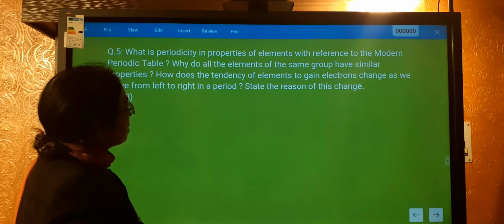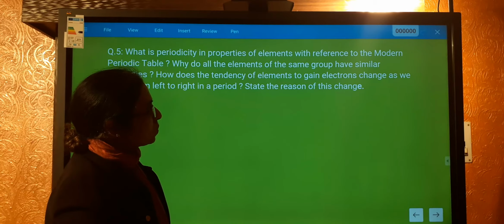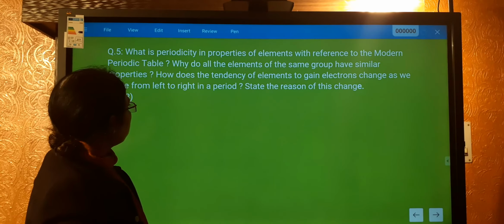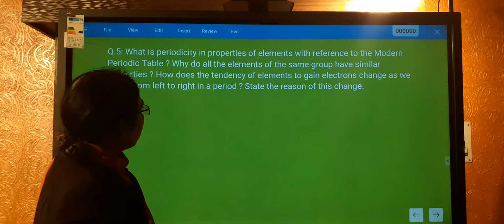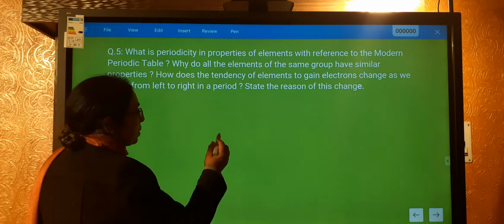What is periodicity in the properties of elements with reference to the modern periodic table? Why do all elements of the same group have similar properties? Let us see what is periodicity.